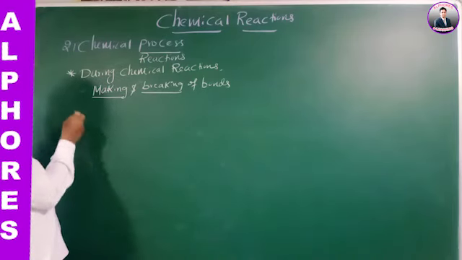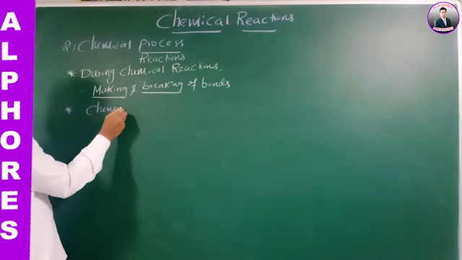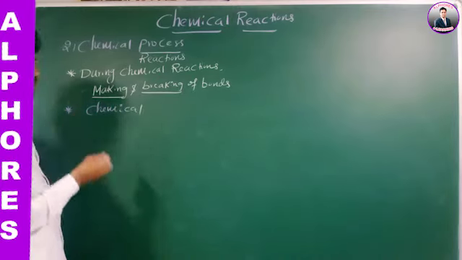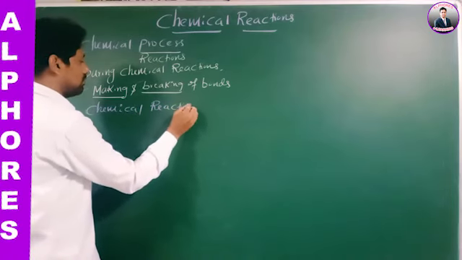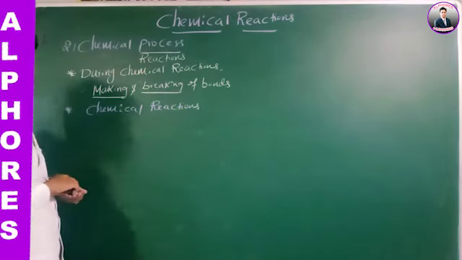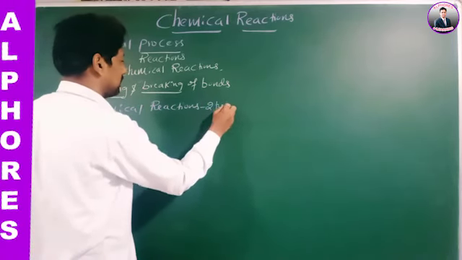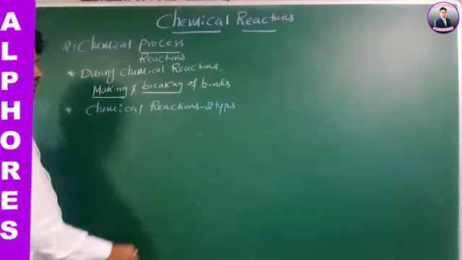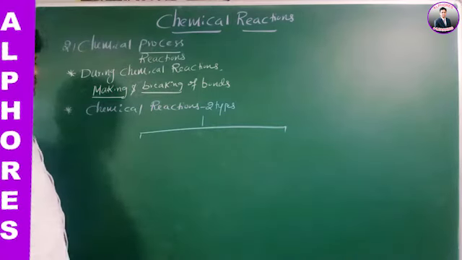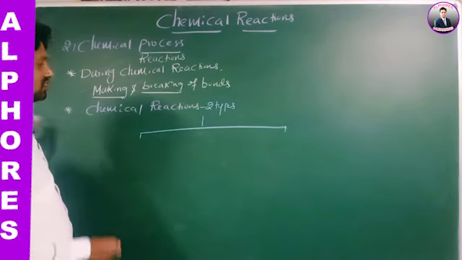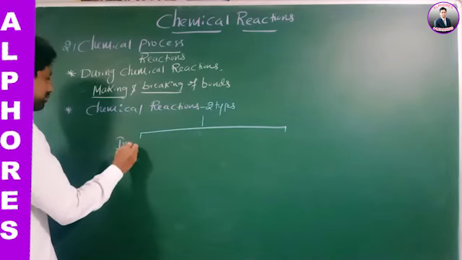These chemical reactions are of two types. Chemical reactions are of how many types? Two types. What are these two types of chemical reactions? The first one is inorganic chemical reactions. The second one is organic chemical reactions.